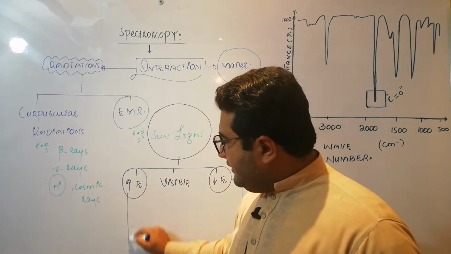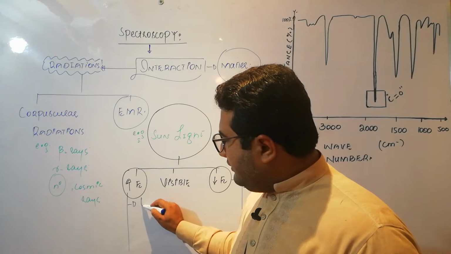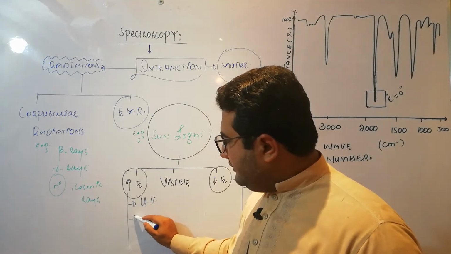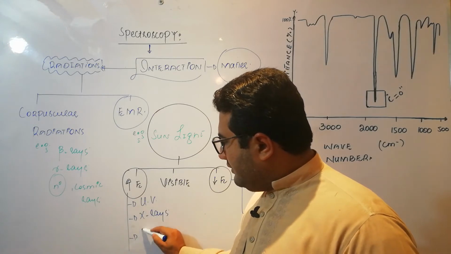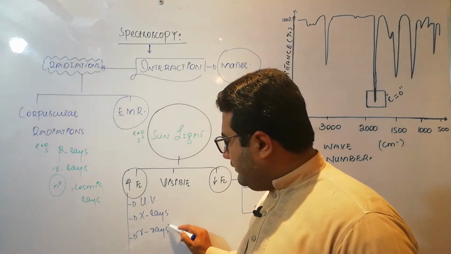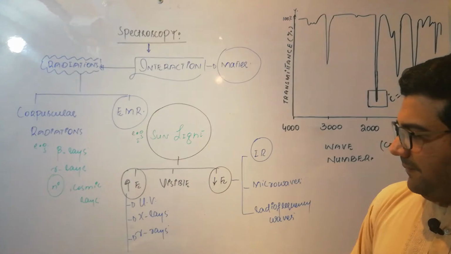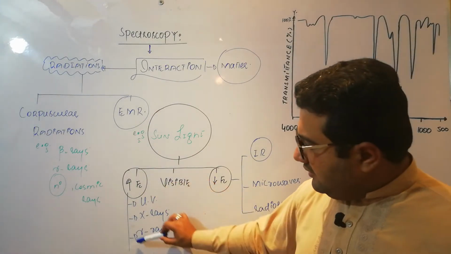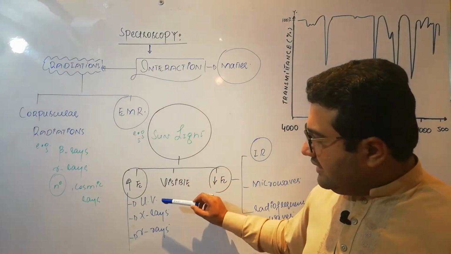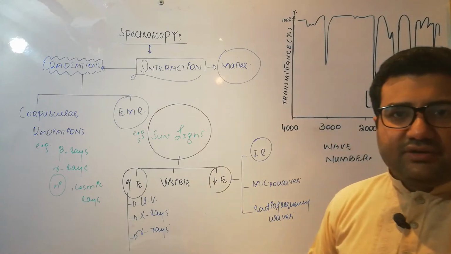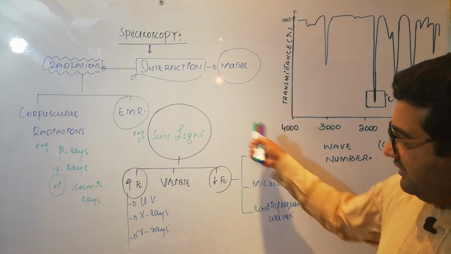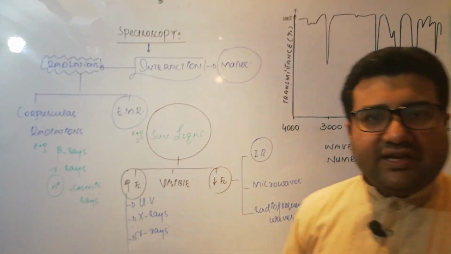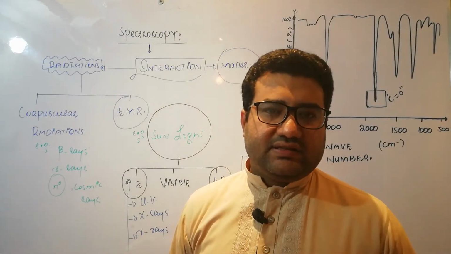And on the other hand, in the high energy, there are UV region, ultraviolet, X-rays and gamma rays. So these 3 types of radiations have more energy as compared to the visible region. All these radiations are examples of the electromagnetic radiations.